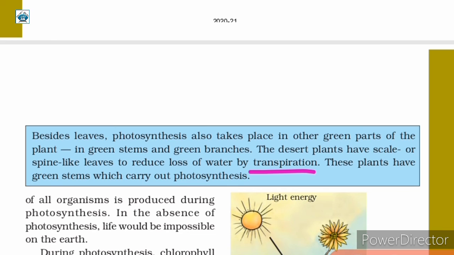The water is then released into the atmosphere through the stomata, that are tiny pore-like structures on the surface of the leaves. So since the plants in desert have scarcity of water, in order to reduce the loss of water, they have scale-like or spine-like leaves. You will study more about transpiration of water in the upcoming chapters. Now, these plants that are present in the desert, they have green stems and these stems carry out the process of photosynthesis.